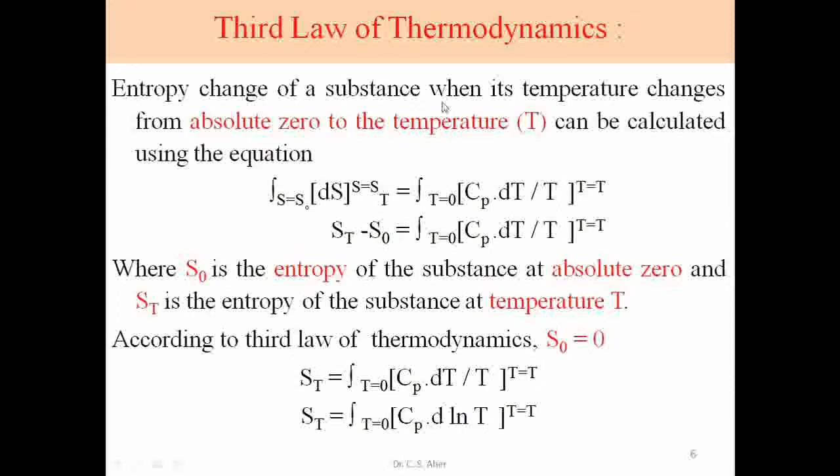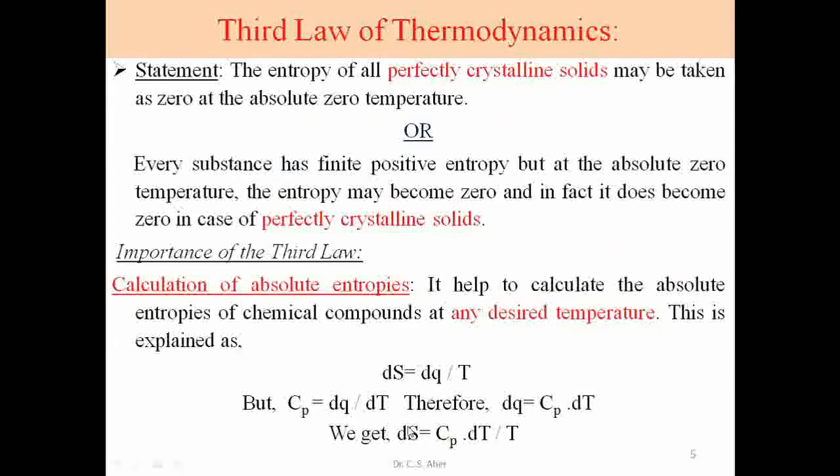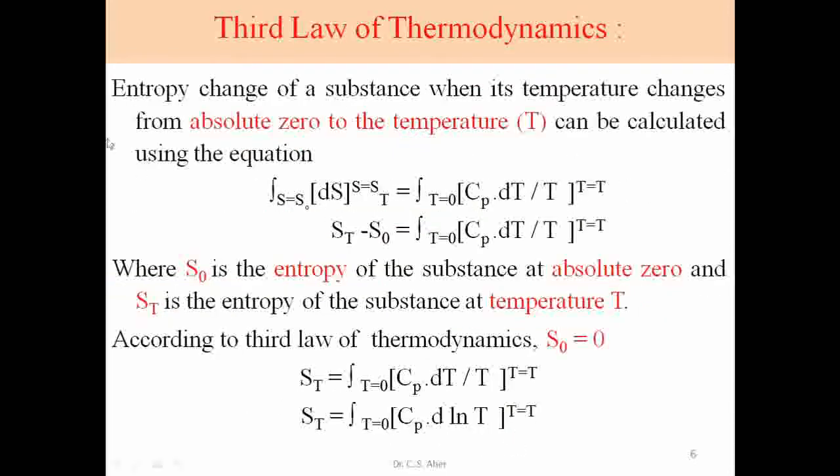The entropy change of a substance when temperature changes from absolute 0 to temperature T can be calculated using the same equation as in the previous slide. This change in entropy is equal to heat capacity into dT upon T. So when we consider absolute 0 Kelvin to temperature T, we integrate that previous equation. dS is integrated from S0 to ST.